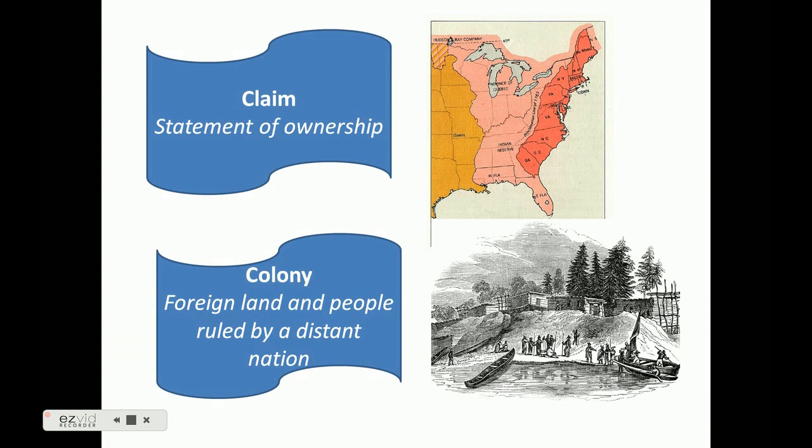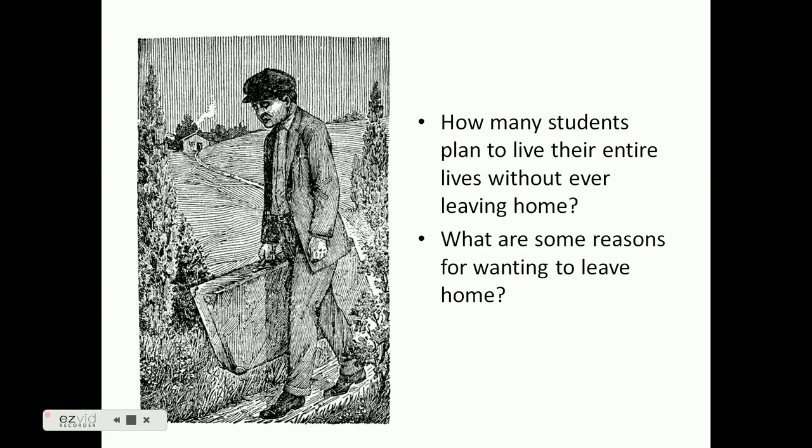And colony is foreign land and people ruled by a distant nation. So this is England came over to America. They claimed these lands, and so these were foreign lands to England. And then when they started settling there, they're still ruling those people, so it's their colony. It's controlled by someone in a different territory.